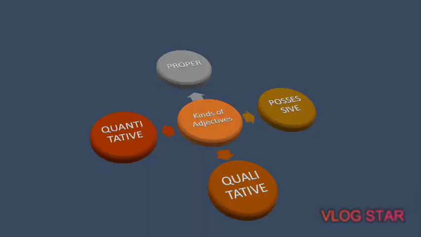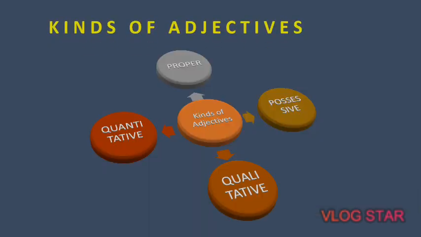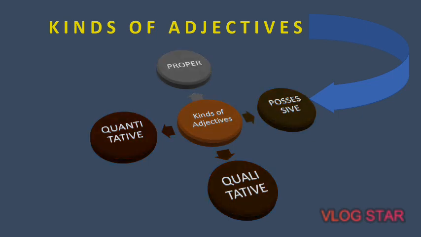Now let's directly move on to the classification of adjectives. As I have already told you, in this video I'm going to discuss the four major types of adjectives. We have tried to classify adjectives in this video into four classes. First, we have the proper adjectives, second, the qualitative adjectives, third, the quantitative adjectives, and fourth, our possessive adjectives. So these are the four types of adjectives we have tried to analyze in this particular video.